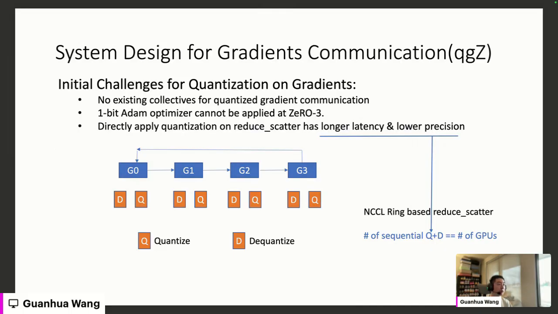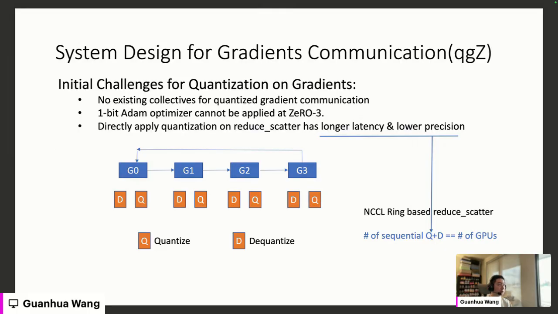After that, we quantize the sum of these gradients, and then pass this partial sum to GPU1. GPU1 does the same thing: first a dequantization, then a sum, then a quantization, and passes to GPU2, and so on and so forth. In order to finish one round of reduce-scatter, the number of sequential quantization and dequantization kernels involved equals the number of GPUs we have.